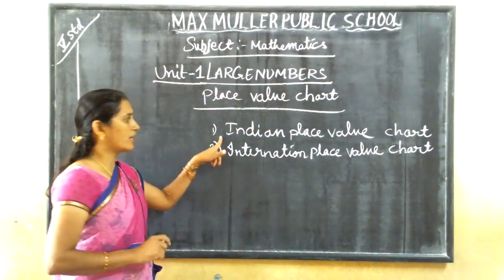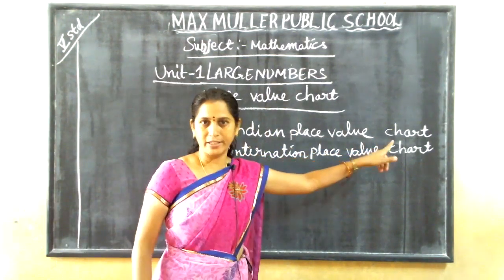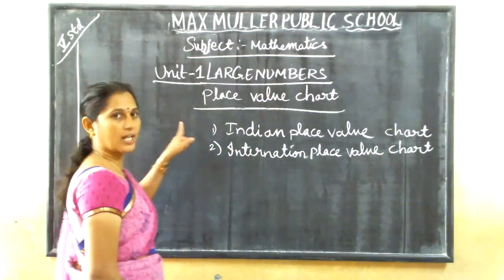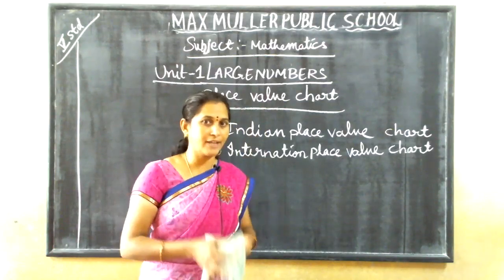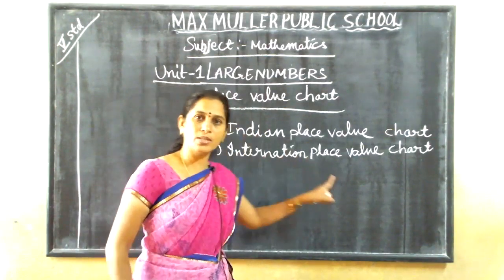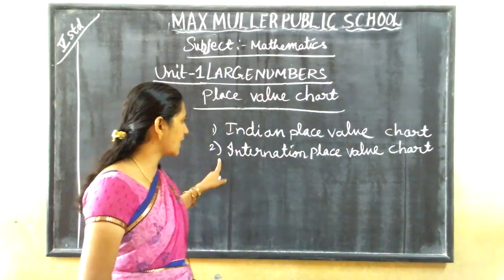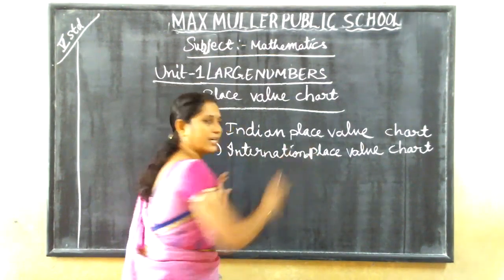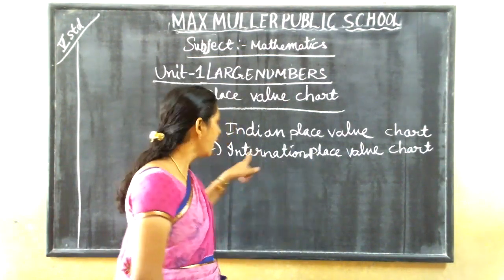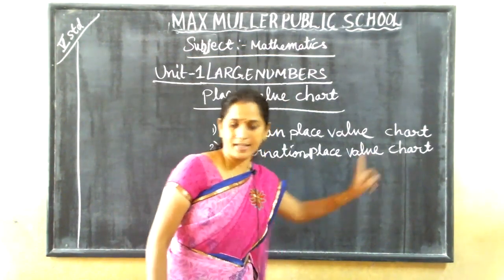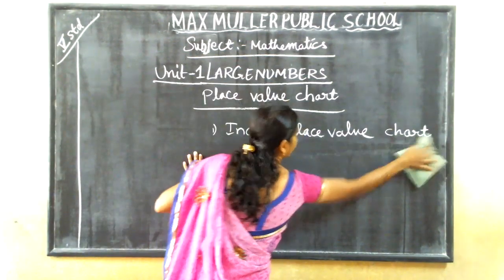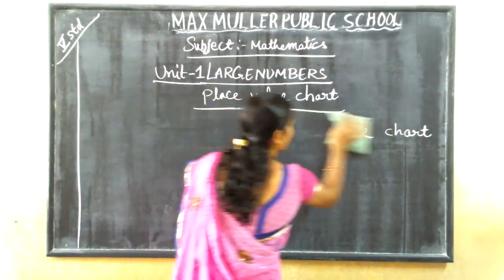Okay, children. Now, first one, the Indian place value chart. This year in 5th standard, we are studying 2 methods of place value system, that is Indian and international. Till now we have studied the Indian system, but this year we are going to study the international place value chart also. Now first we are going for the Indian place value chart.